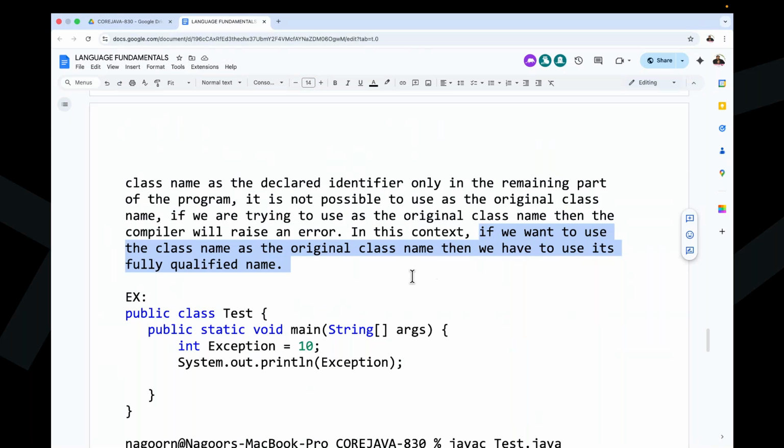If you want to use the original class name, then we have to use its fully qualified name. Okay, now give me some intimation. If you're understanding that, I'll give clarity on it.